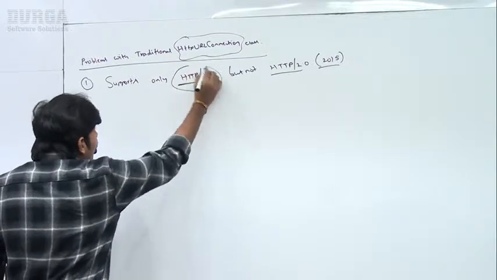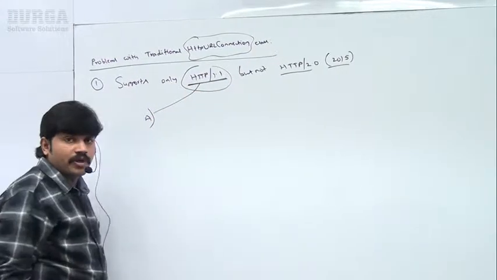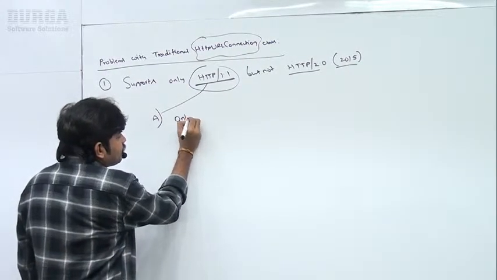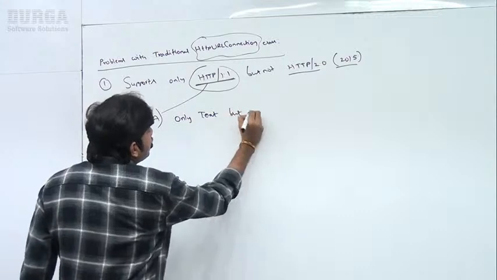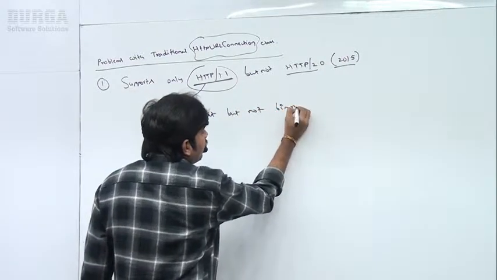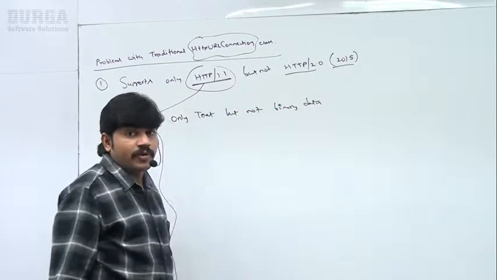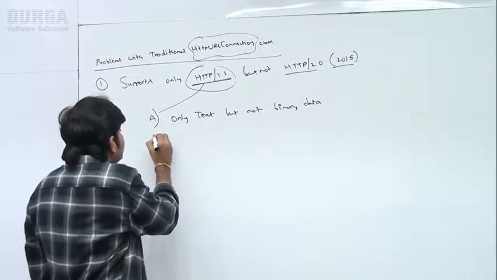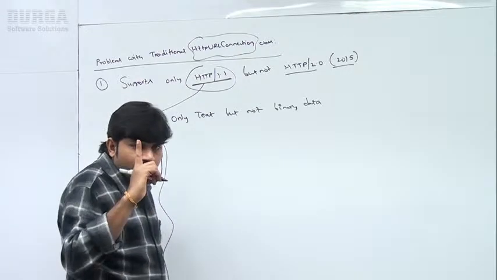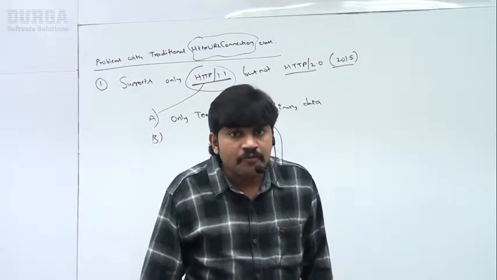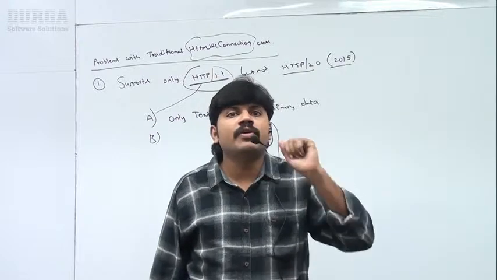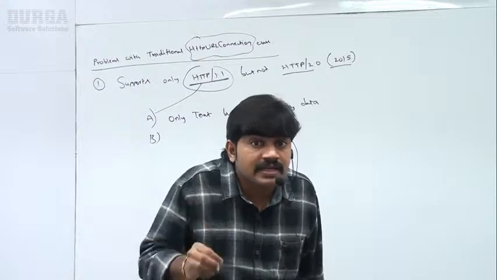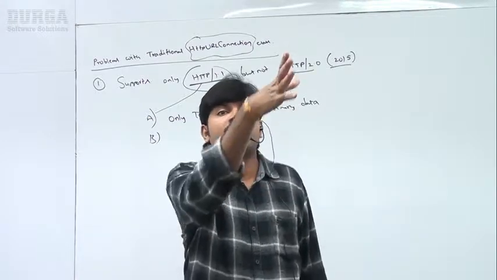There are several problems with this HTTP 1.1, sir. The first problem is that it supports only text, but not binary data. HTTP 1.1 won't provide support for binary data. It supports only text data. Second one, a very important one: per TCP connection, at a time, how many requests are you going to send? Only one request. In the HTTP 1.1 protocol, per TCP connection, only one request at a time.